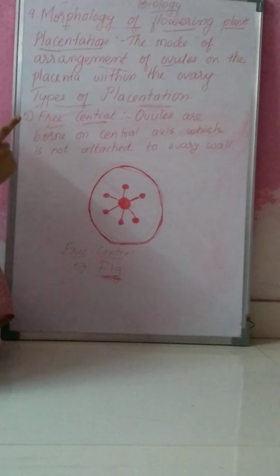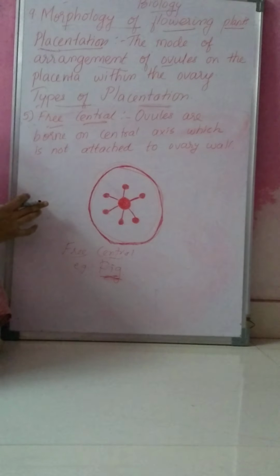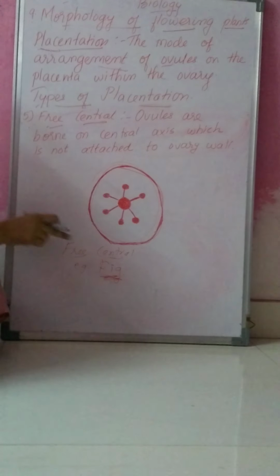In marginal placentation we have seen ovules are attached on the fused margin of a unilocular ovary. In axile placentation you have seen ovules are present on the central axis of a multilocular ovary. Then in parietal placentation you have studied ovules are placed on the inner wall of the unilocular ovary.